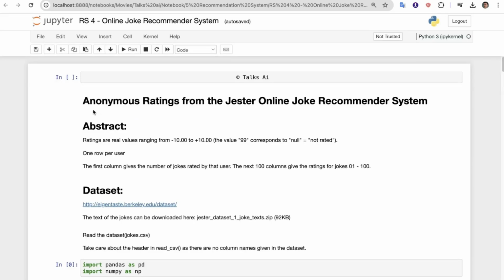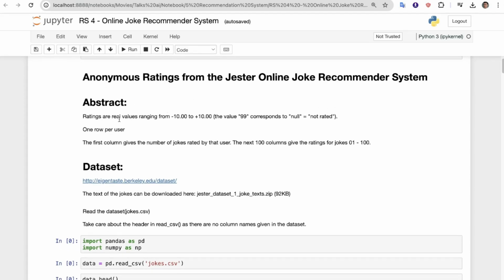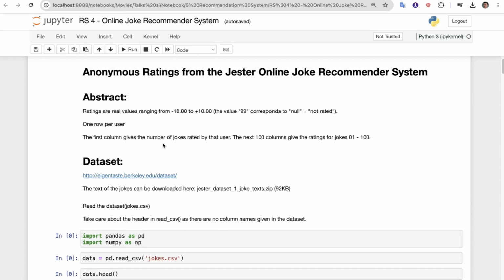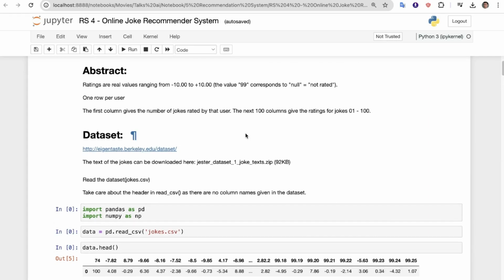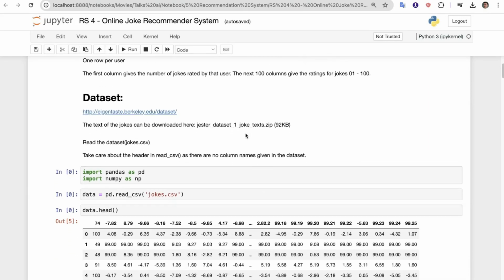Today we have anonymous ratings from the Jester online joke recommendation system. The ratings are real values ranging from minus 10 to 10. The value 99 corresponds to null or not rated. There is one row per user, where the first column gives the number of jokes rated by the user. The next 100 columns give the ratings for jokes 1 to 100.